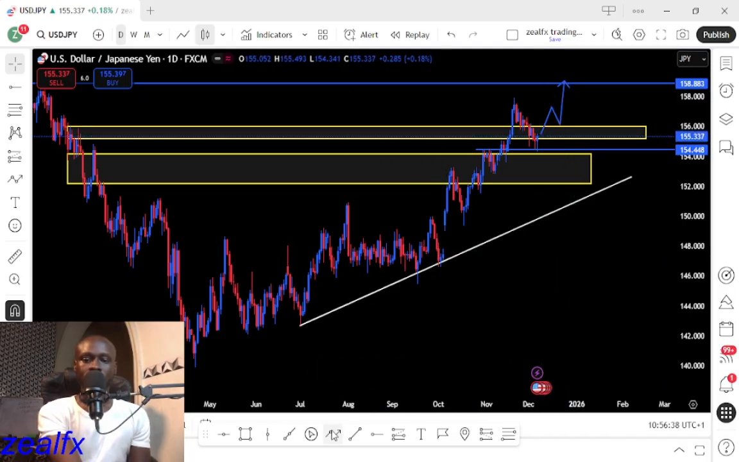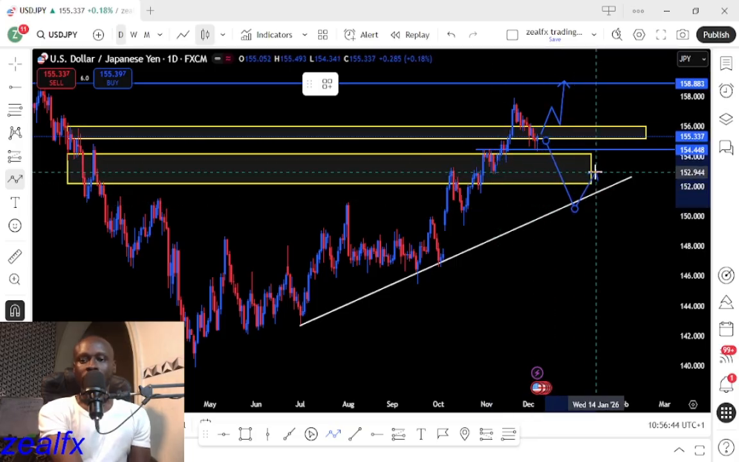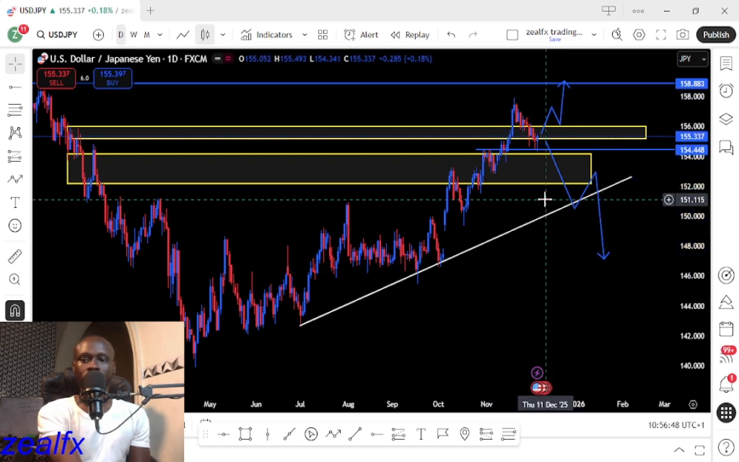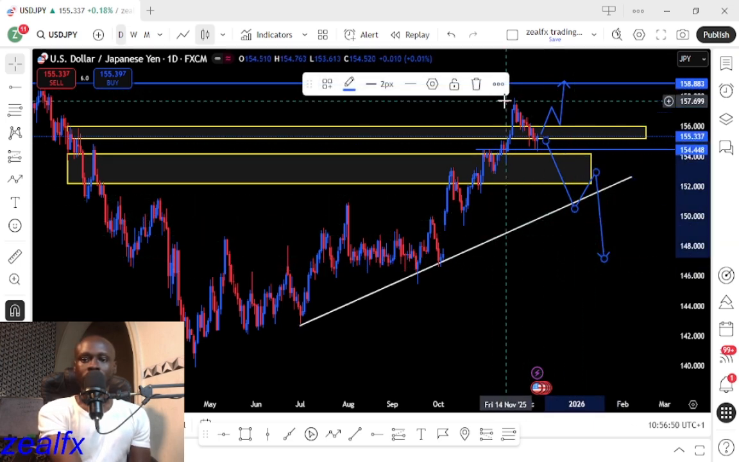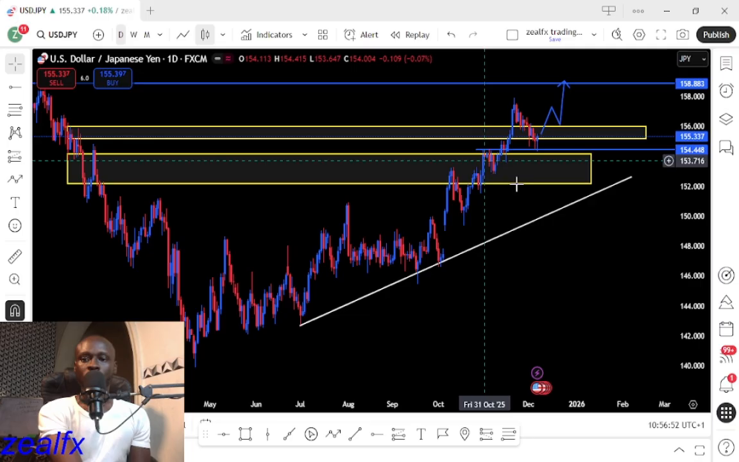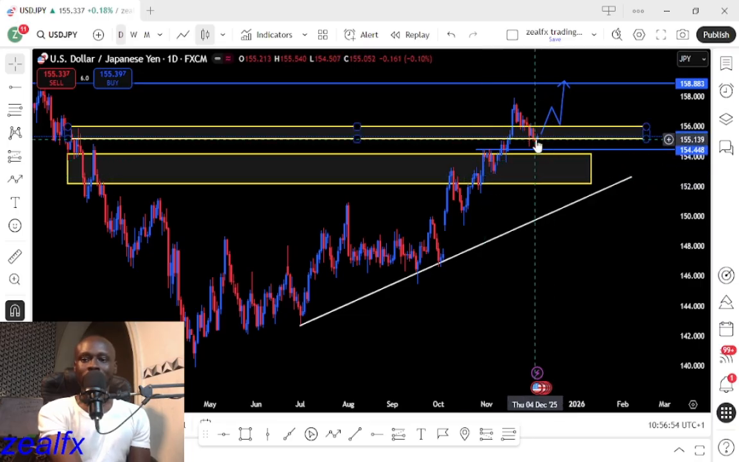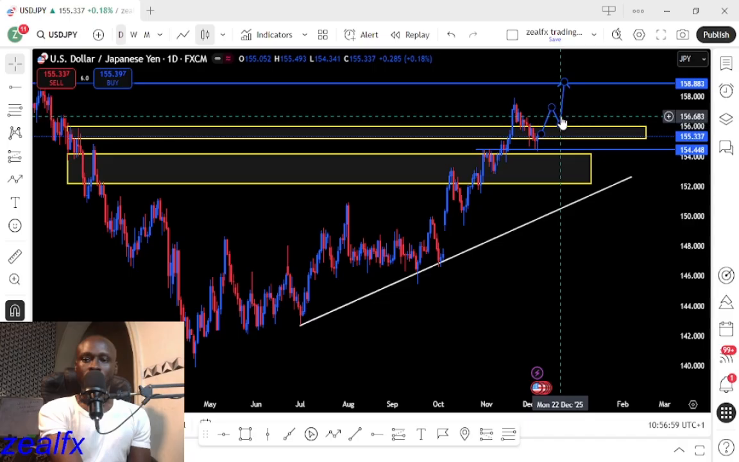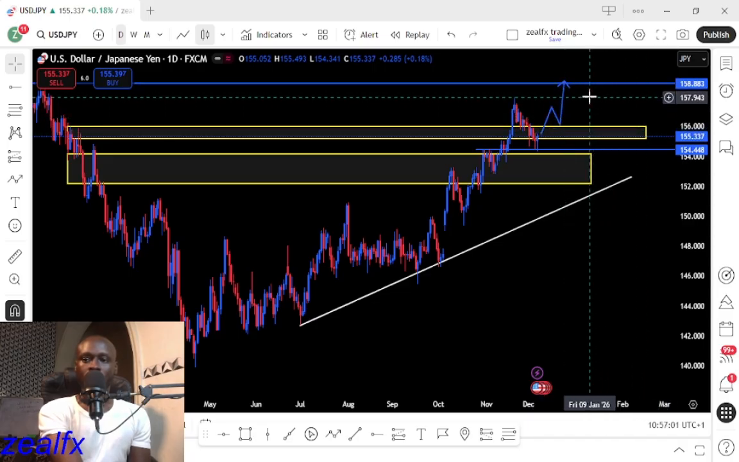For the sell scenario, we need price to close below this higher low, then wait to retest, then we'll start looking for the selling opportunity for the USDJPY to the downside. So our scenario for this week is buy, but we need price to clearly break above this high before we start looking for possible buying opportunity for the USDJPY to the top.